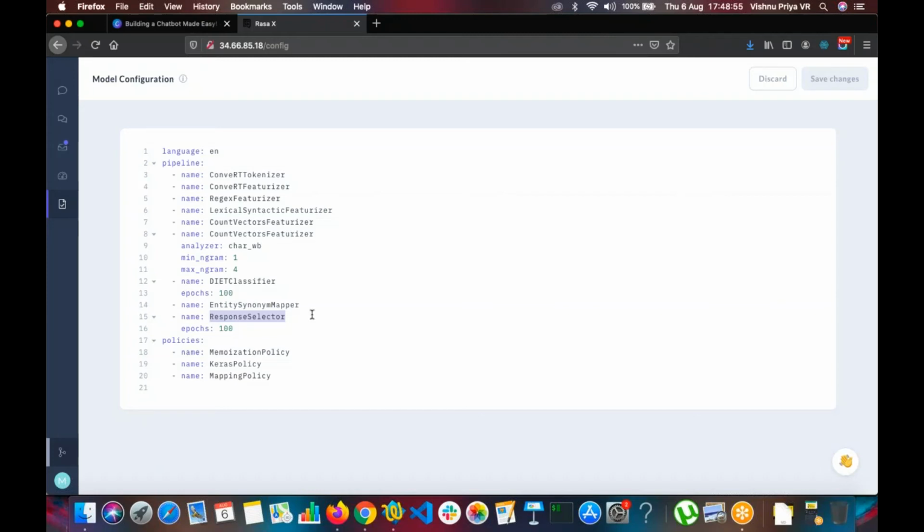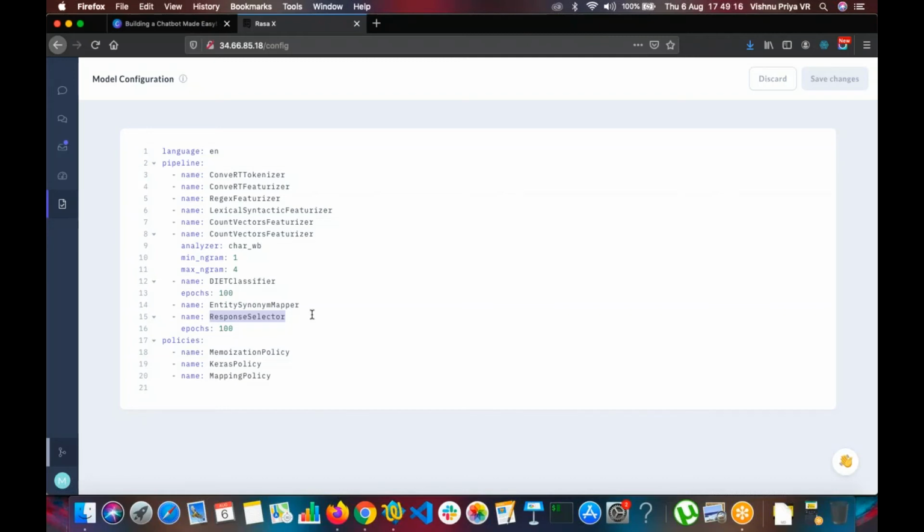And in the NLG part, once understanding the user input, it has to respond. So for that we have a memorization policy, which is where we have given the stories now, right? Different stories. So the memorization policy just memorizes those stories, and it will work only if the user asks in that way.